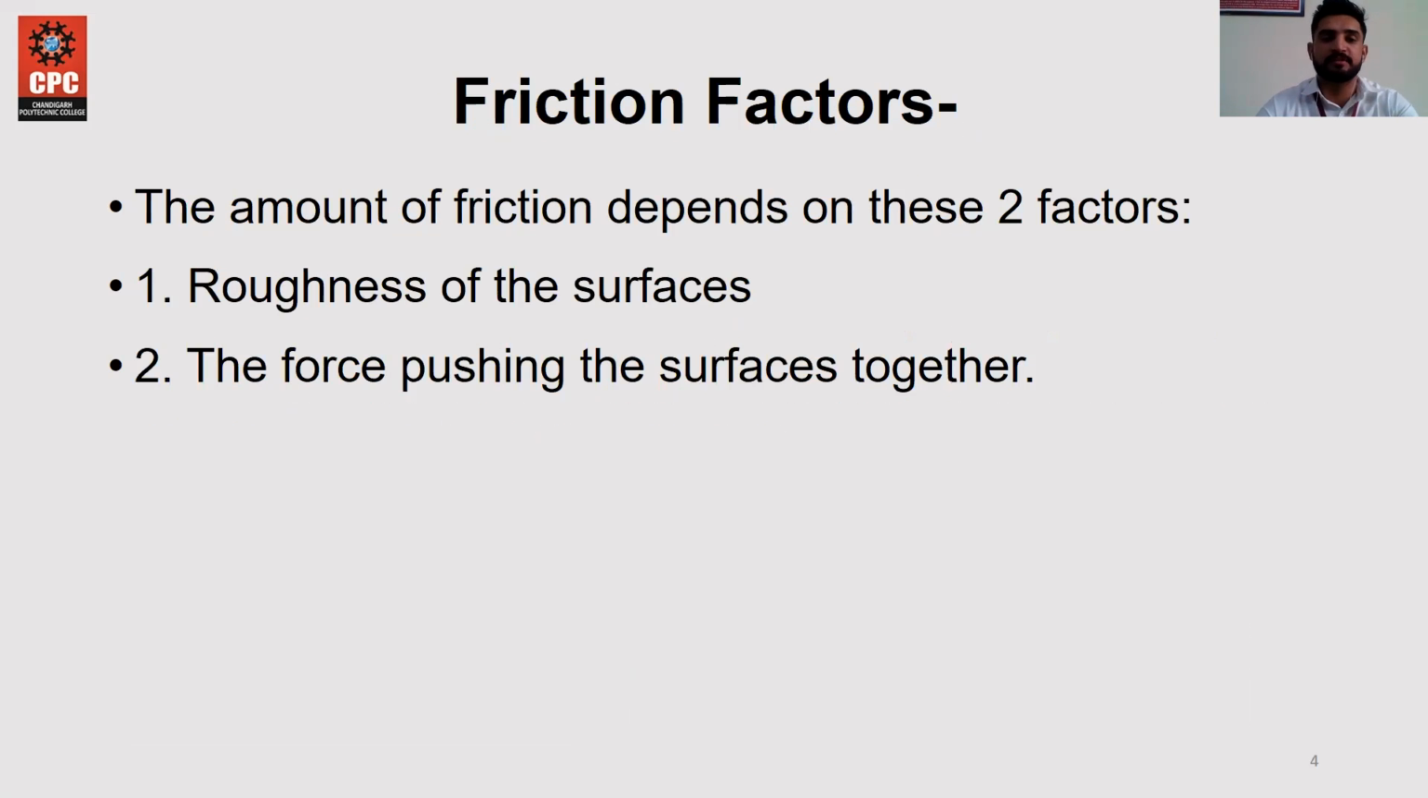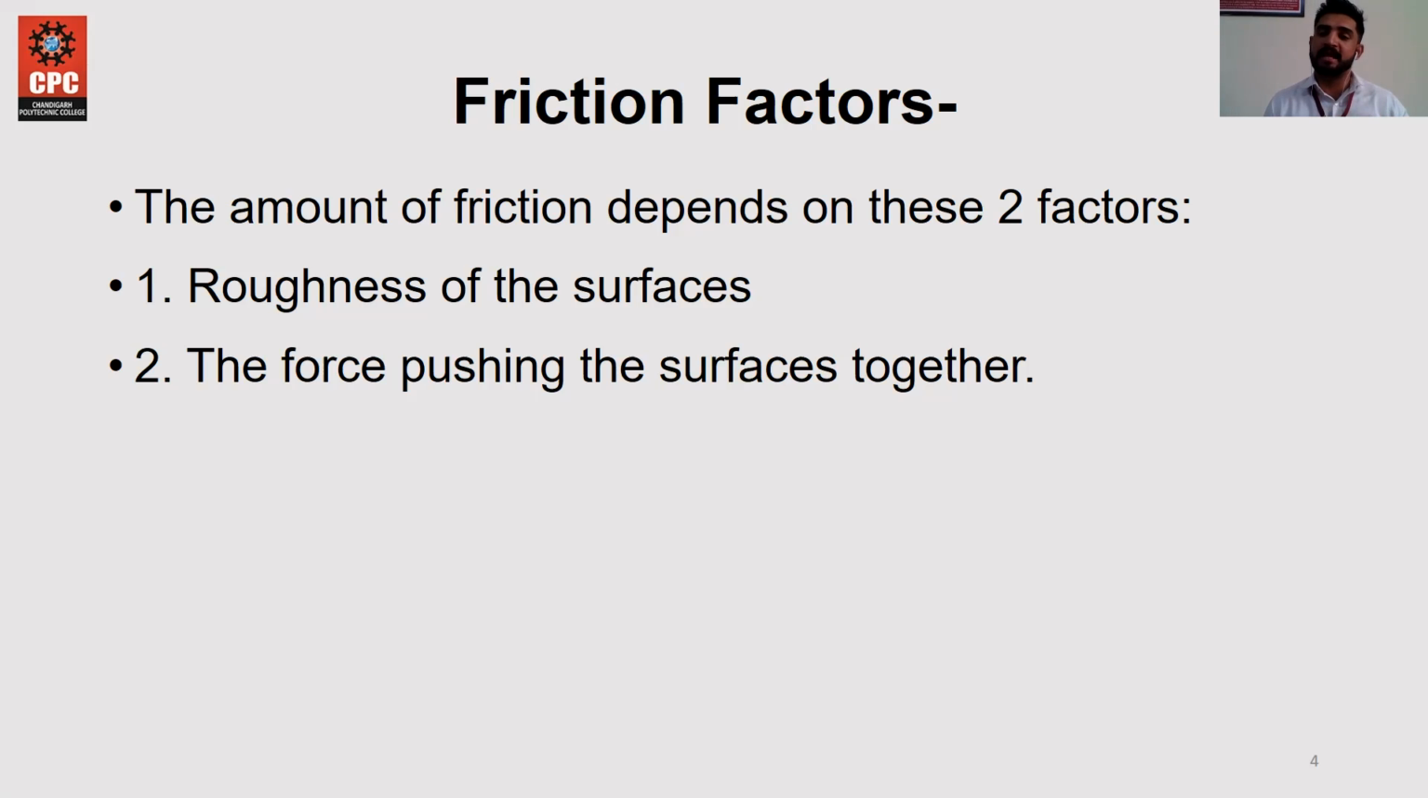Friction factors: friction depends upon two factors. The first is the roughness of the surface, and the second is the force pushing the surfaces together. Roughness is based on irregularities in the surface. The roughness of the surface always causes friction; friction can only occur due to roughness. This is the first factor, and the second is the force pushing the surfaces together.